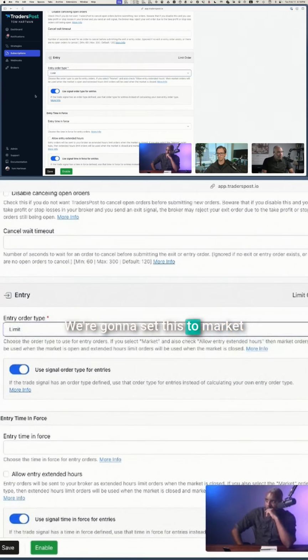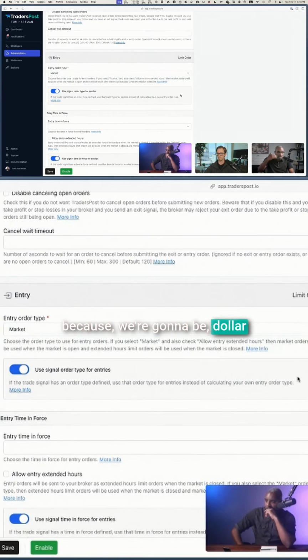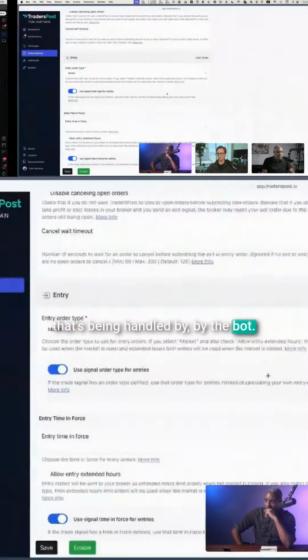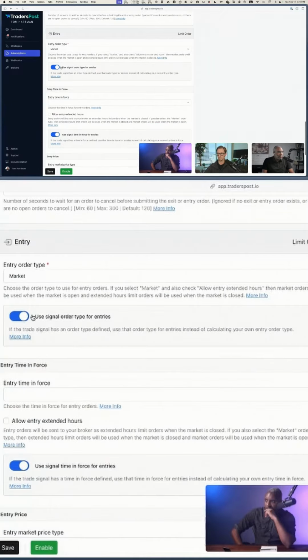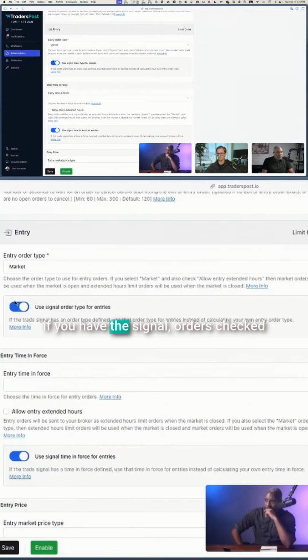So we're going to set this to market because we're going to be dollar cost averaging into the position, so we don't really necessarily care about the price at the moment. That's being handled by the bot. If you have these signal orders checked off, but you don't send that property over, you're not overriding it in any way with the signal, then it'll still use the default one that you have set up here for this subscription.